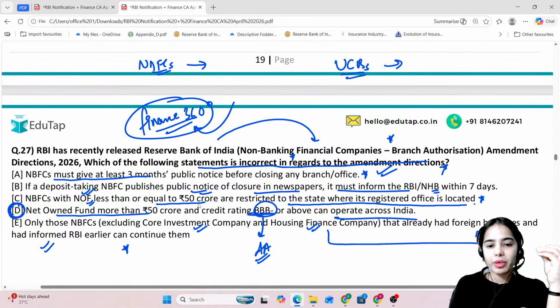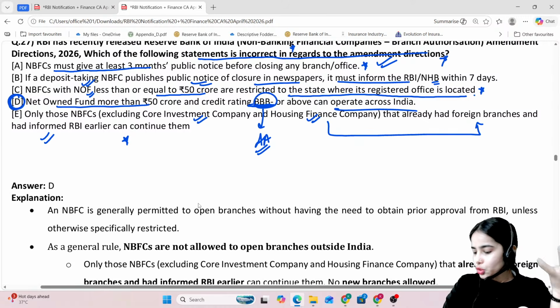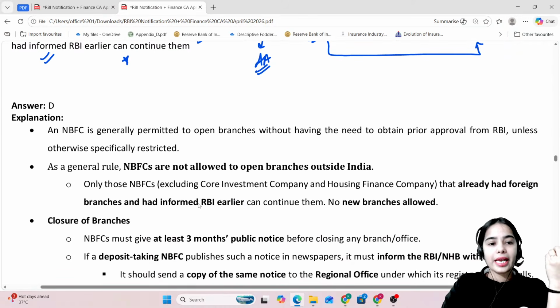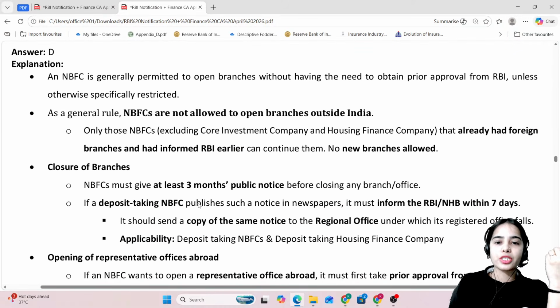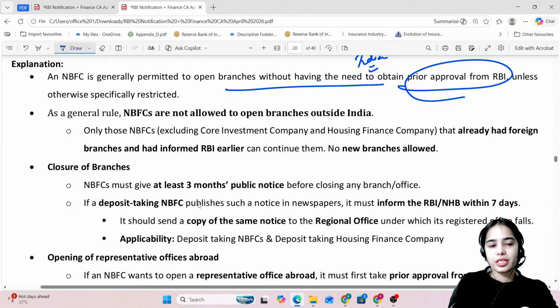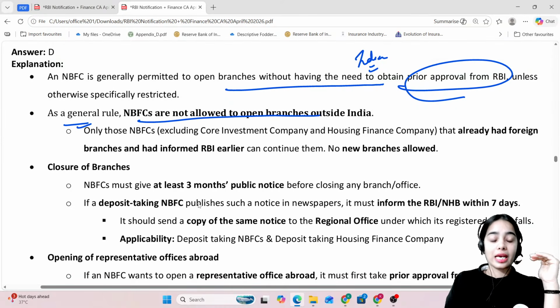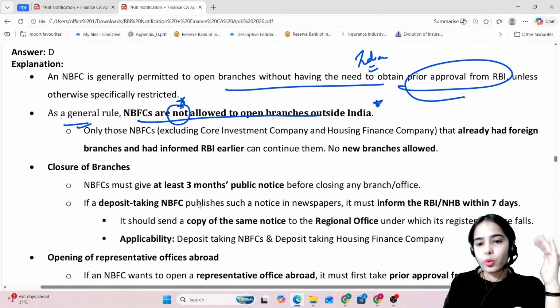Because it should not be BBB minus, it should be AA. Okay, so for the NBFC question, D is the answer here. Yes. An NBFC is generally permitted to open branches within India without needing prior approval from RBI, unless specifically restricted. As a general rule, NBFCs are not allowed to open branches outside India.